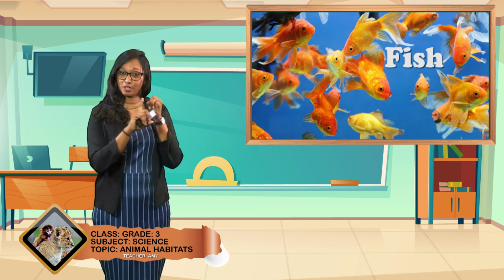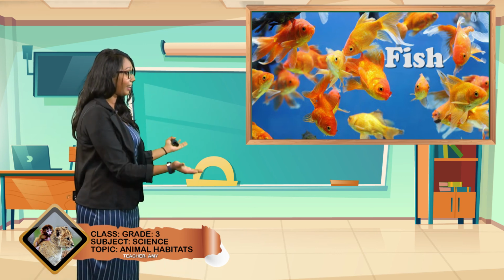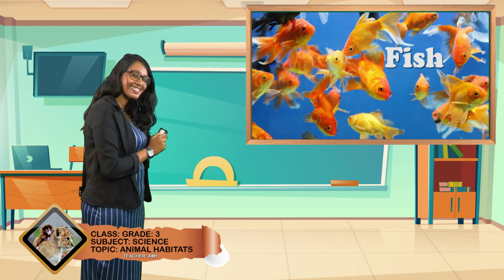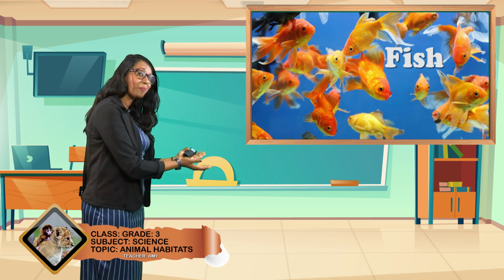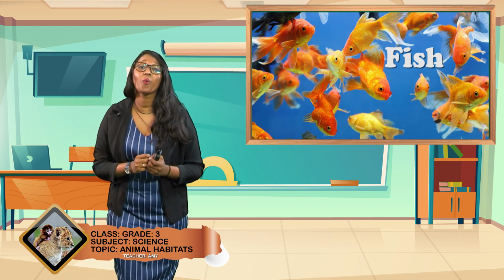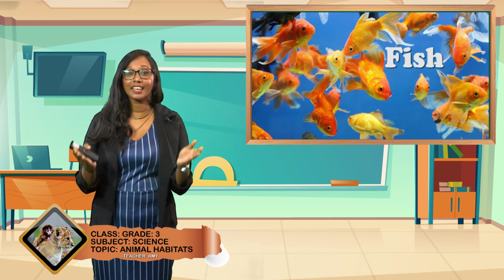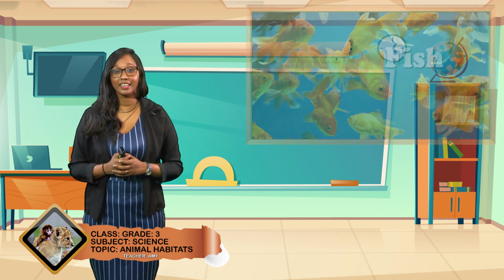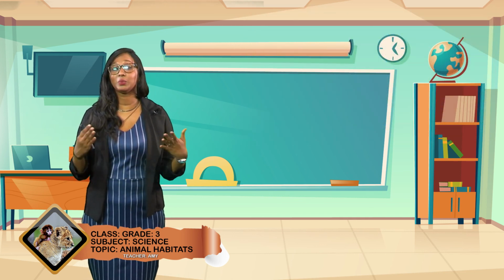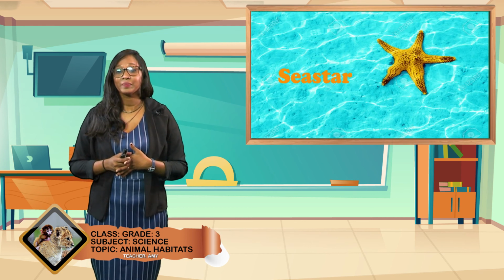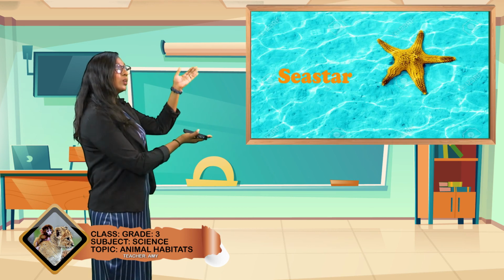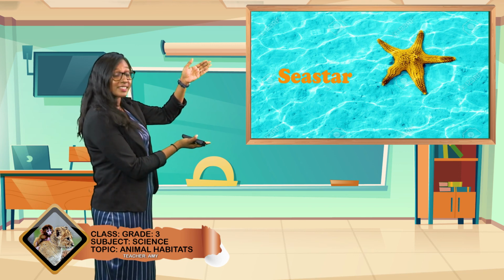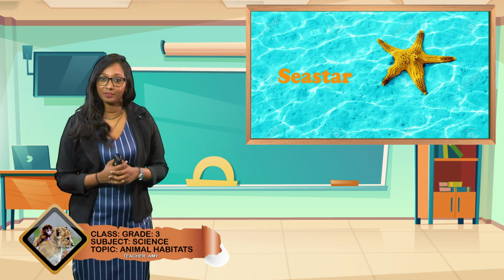We can find fishes in ponds. Let us take a look here. Do you see a fish in that pond? There it is. That fish lives in a pond, and a pond has water. Fish live in water. Their habitat is water. Okay? Another animal that we can find in water is a sea star. Now look here. This is what a sea star looks like. Sea stars live in water.